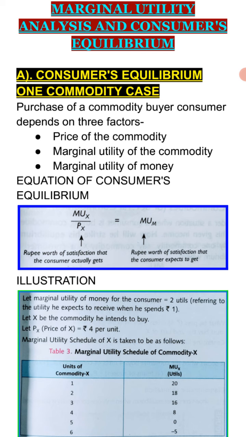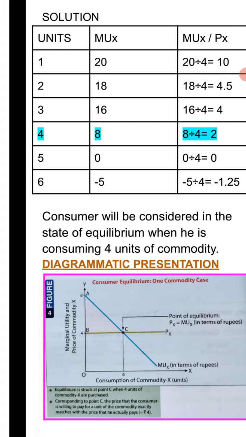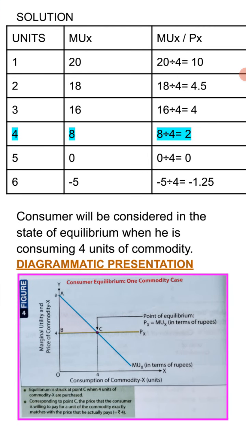We are going to make another schedule with a third column, that is MUX upon PX, and it must be equal to MUM. How much MUM is given in the question? We can see over here, that is 2. The first column and second column have been given in the illustration. The third column, MUX upon PX, we have added. MUX is given and PX was given, 4 rupees, so we have divided MUX by PX. At the fourth unit we got MUX upon PX as 2, and it is equal to MUM, that is also 2.